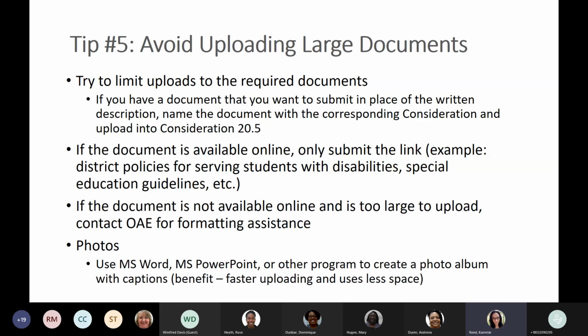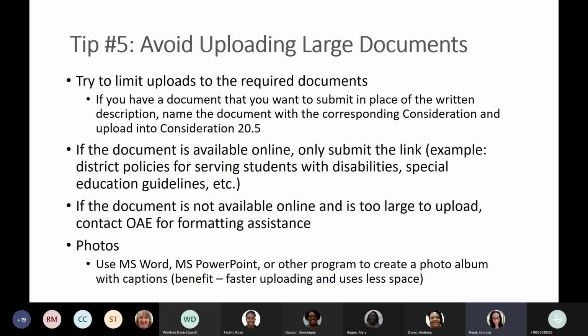If you do have large documents, first of all, try to limit your uploads to only what is required. However, if you have a really great document, say your intake and orientation is already laid out in a PDF flow chart and it's beautiful and you really want to share that, we do have a place for that. You can take it all the way to the bottom, make sure it's named correctly, and just upload it into 20.5.